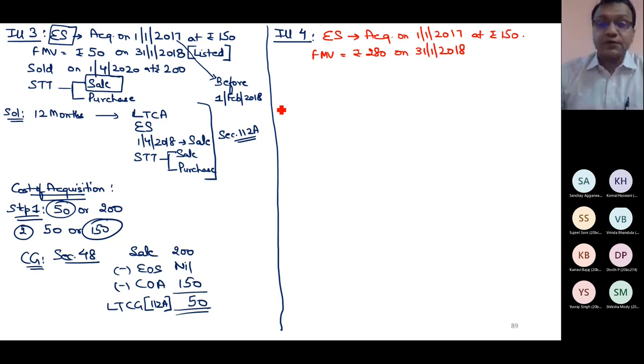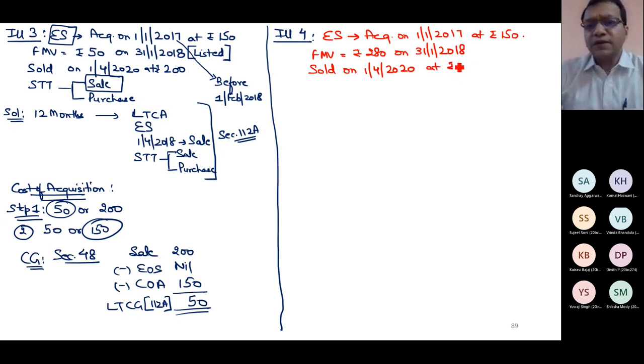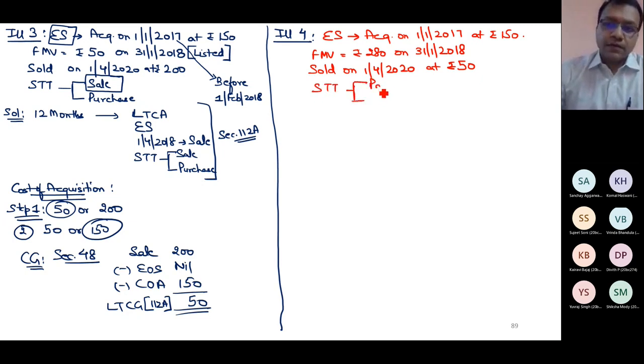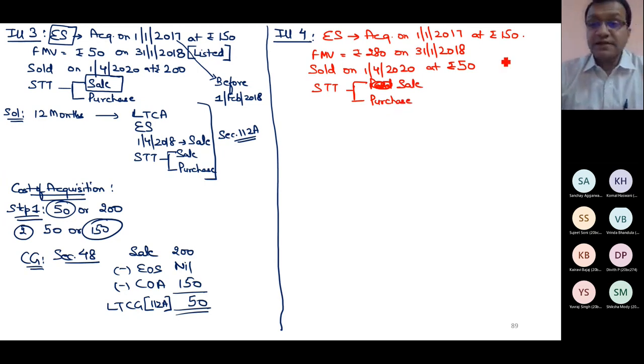Sold 1st April 20 at 50 rupees. Only 50 rupees. STT both, at the time of sale as well as at the time of purchase. Listed on this date. Coincidentally or fortunately listed on this date.